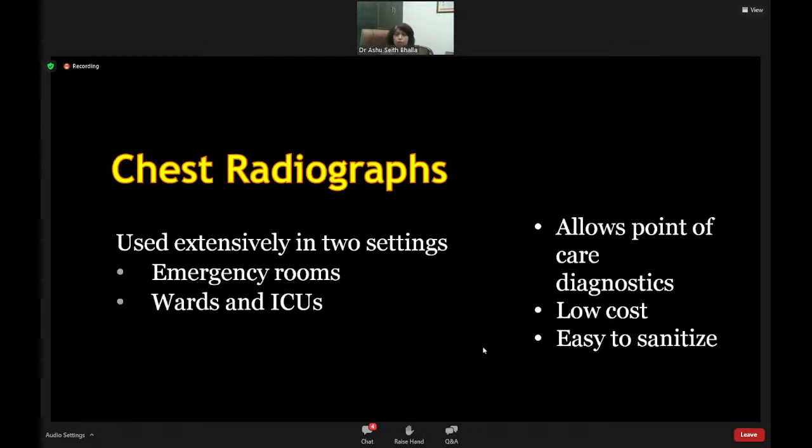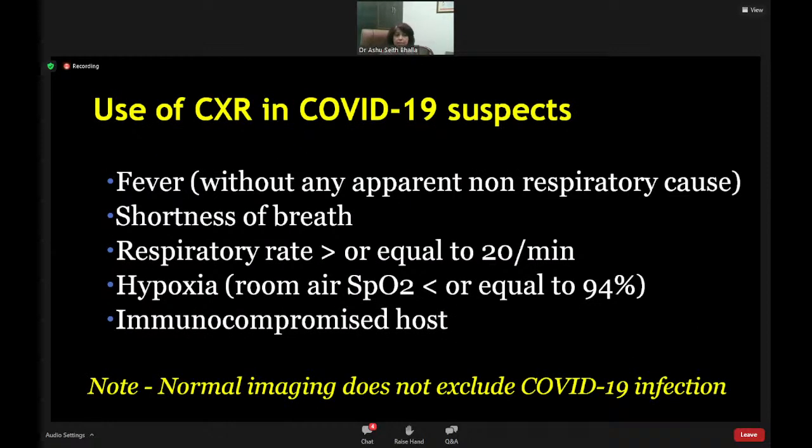From our point of view, it's a much easier system to sanitize and clean than a fixed X-ray system. A fixed X-ray, and particularly a CT system with a gantry, has its own challenges of sanitizing. That's why portable radiography units became very popular during the last few waves and were used extensively.